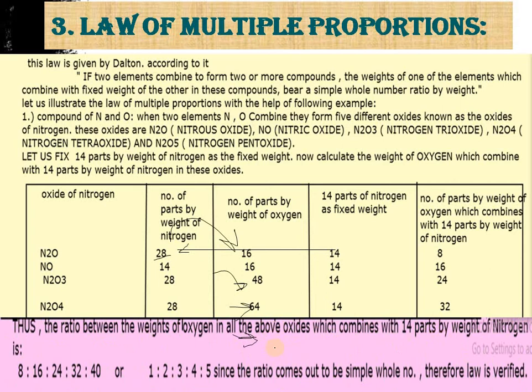So what we will see, the ratio between the weight of the oxygen in fixing the nitrogen, we get 8, 16, 24, 32 and 40, and these are all the table of 8, and we can say after cutting we get 2, 3, 4, 5. So these ratios come out to be simple whole numbers, and I know you know that because you are grown up students even in class 11th. A whole number is a simple number which is not present in a fraction. Therefore the law is verified.